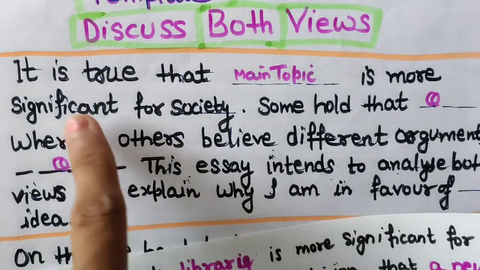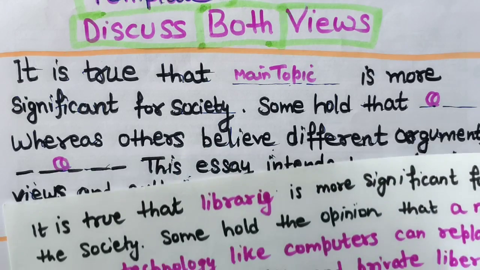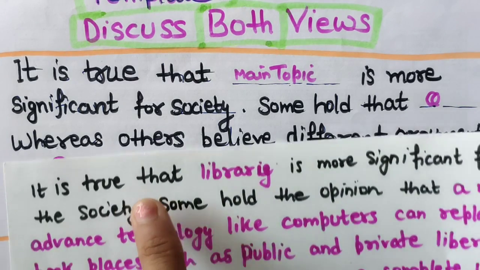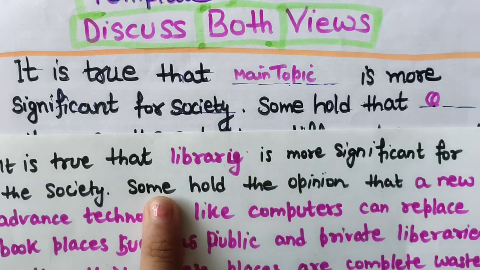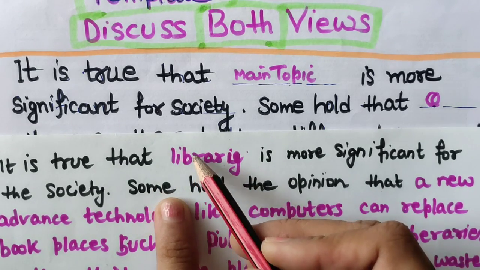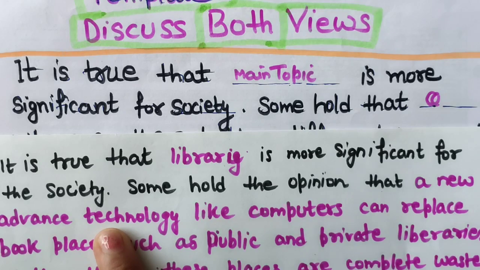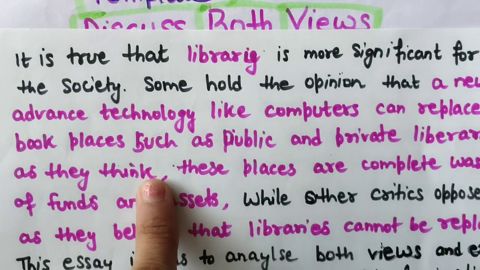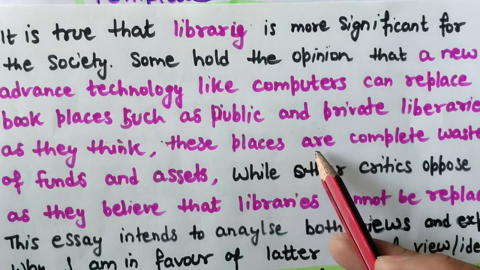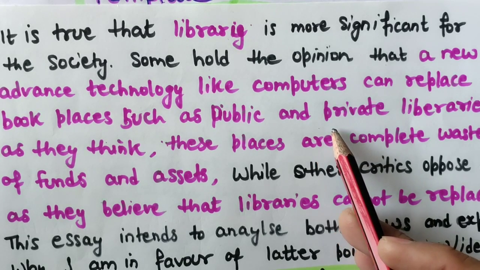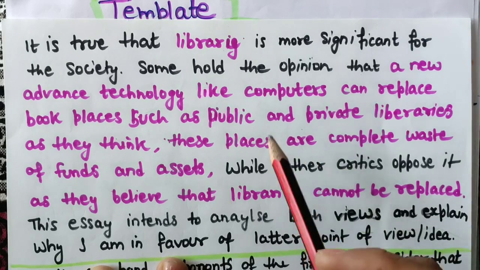Okay, so, it is true that the main topic is more significant for society. Here I have written only library, but yes, you can write, it is true that the presence of libraries is more significant for society. So the black one is template language, and the pink one is the topic-related lines. Now it is clear, I think it is visible.